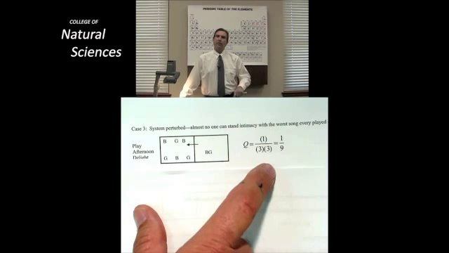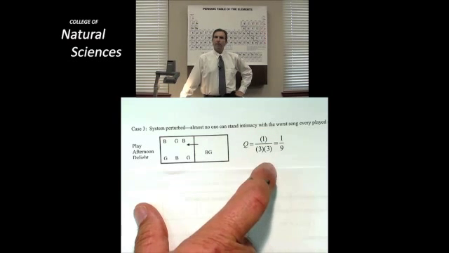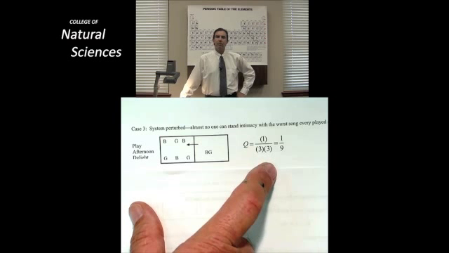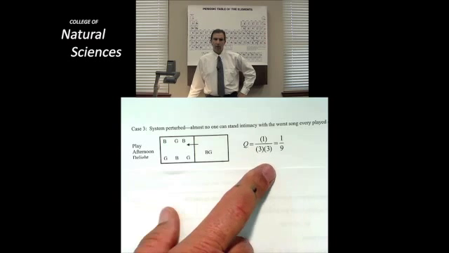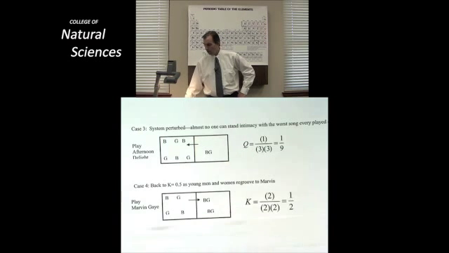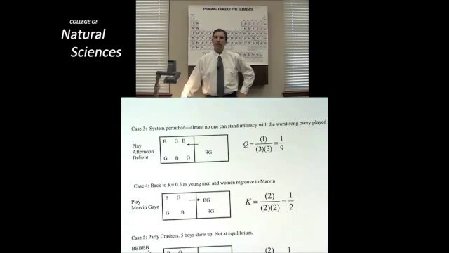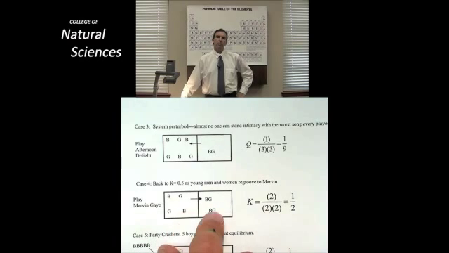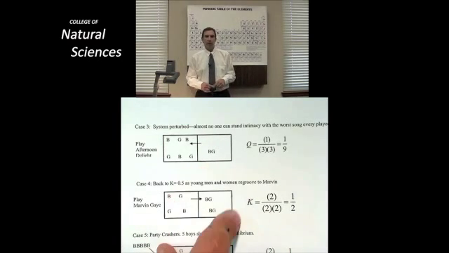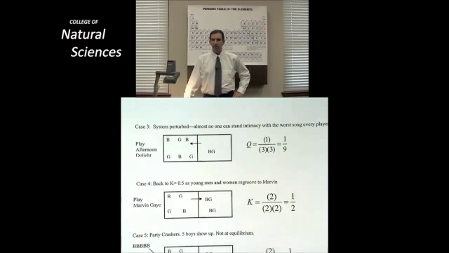But I'm going to stop that stress. Somebody runs back out. They tell the DJ, man, change the music. Put some Marvin Gaye back on. And so they put Marvin Gaye back on. And not surprisingly, because Q has to drive back toward K, it has to move to the right and back to that equilibrium relationship that I had when I was starting. I'm back to Marvin Gaye, let's get it on, K equal to 1/2.